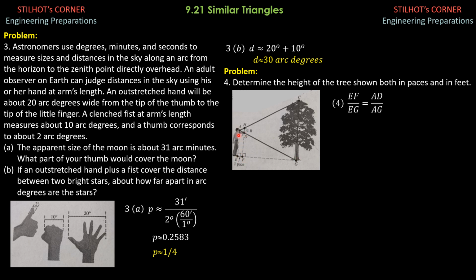So take note that EF is also BD. So it's the same, adjacent as to the longer part. So EF is to EG by similar triangles. EF is to EG equals AD is to AG.